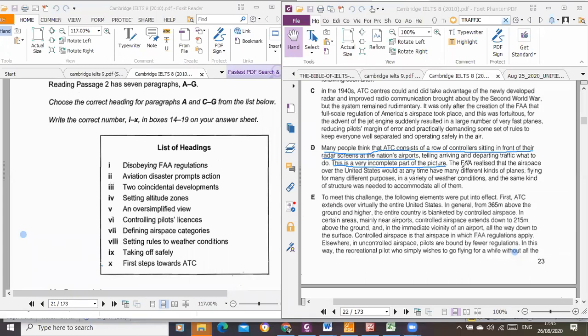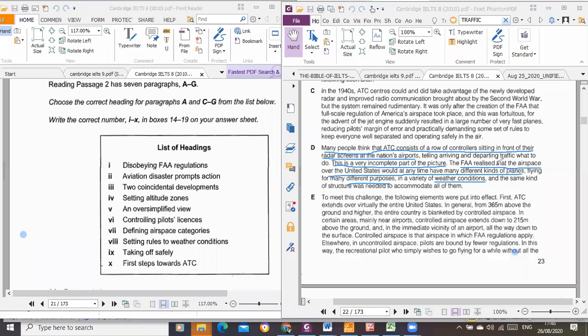Now, they were saying that they realized that the airspace will contain different kinds of planes for different purposes in a variety of weather conditions, okay? And the same kind of structure was needed to accommodate all of them. All right, so this place is basically telling us what ATC does, that it is more than the perception of people. That is what this paragraph is talking about, all right?